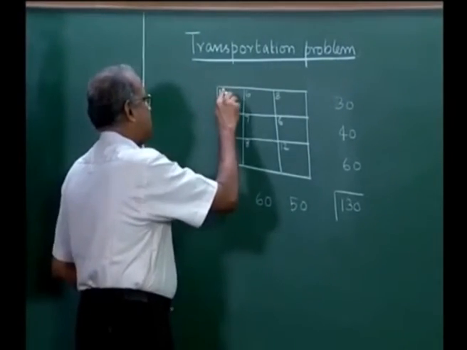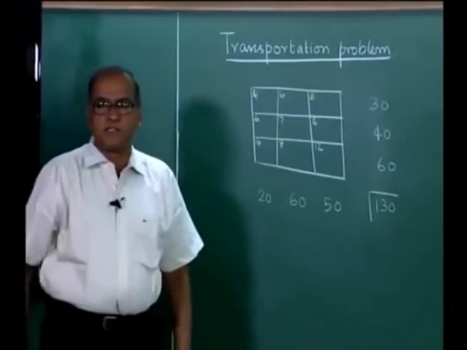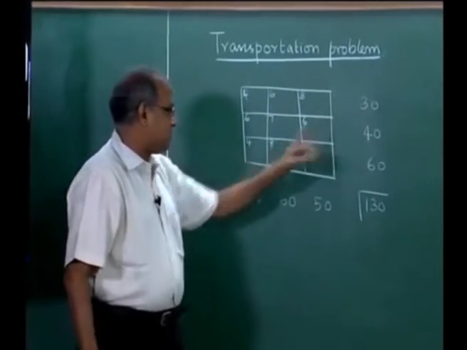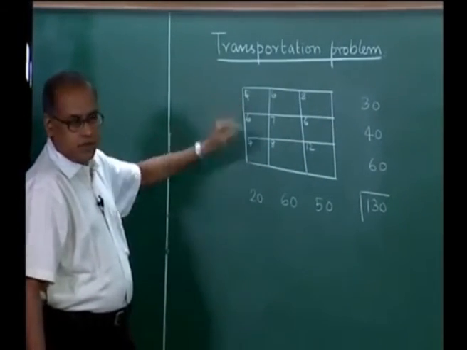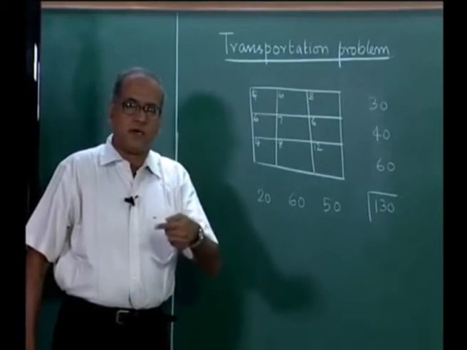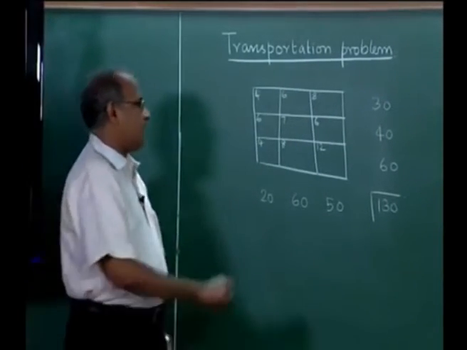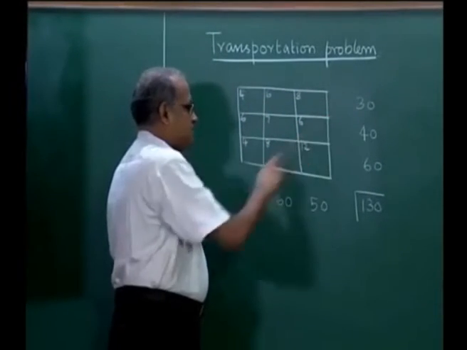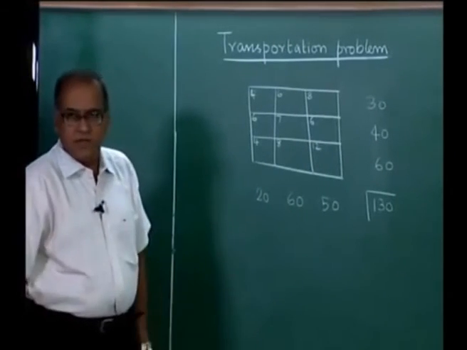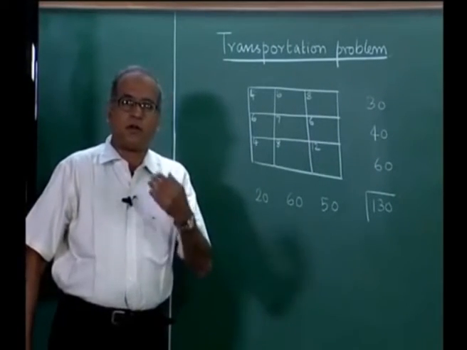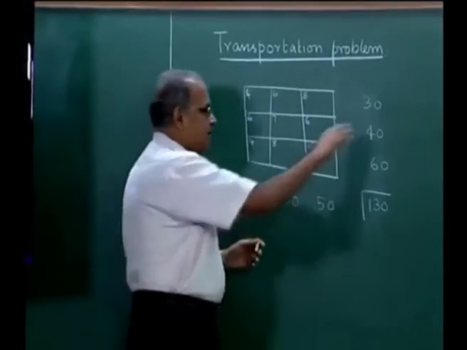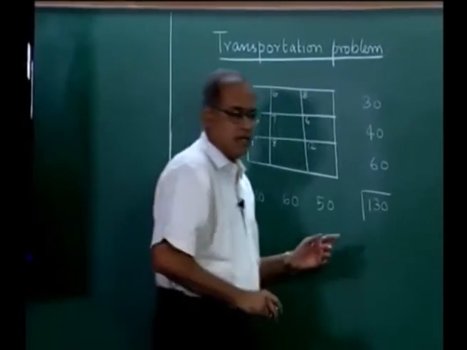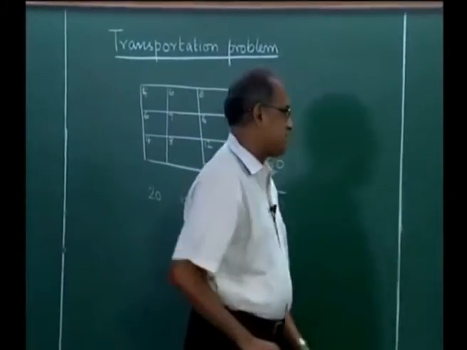Now, this number represents what is called the unit cost of transportation, which means the cost of transporting one item from this to this is represented by this 4. So, we assume that the costs are proportional or linear. So, if we transport one item, it is going to cost 4. If we transport 20 items from this to this, it would cost us 80. Therefore, we are trying to minimize the total cost of transportation such that all the items which are available here are transported to the customers or the destinations.